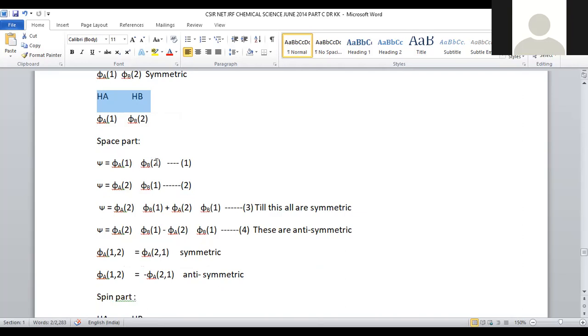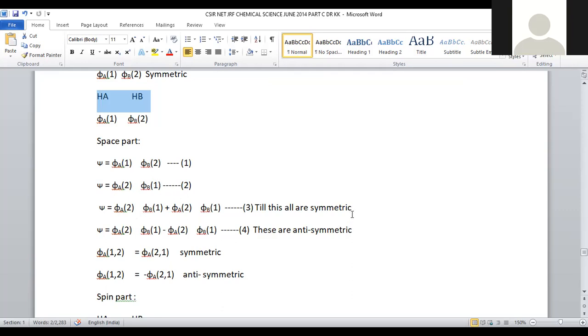So here the possible orientations of the wave functions will be like this. For the space part, it can be taken as psi A1 into psi B2. And the second possibility, psi A2 into psi B1. And third will be psi A1 psi B2 plus psi A2 psi B1. So this is another possibility.